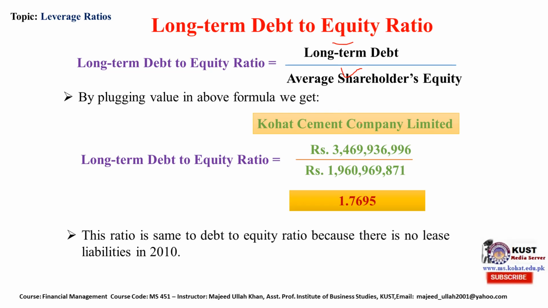We get these values from the balance sheet of KCCL, Quad Cement Company, from its long-term debt portion, and this is the average equity of the shareholders, which is computed by adding the equity of both years and then dividing by 2, which gives 1.765. This ratio is the same as the debt to equity ratio because there is no lease liability in 2010.